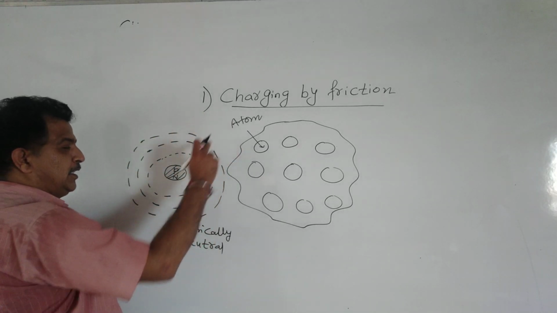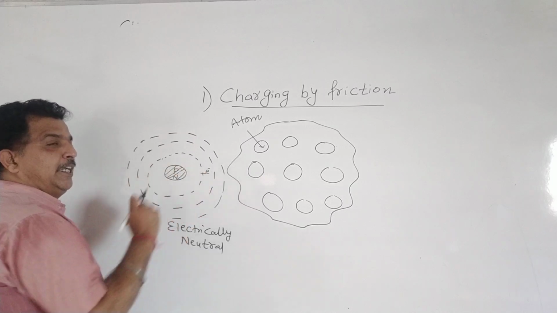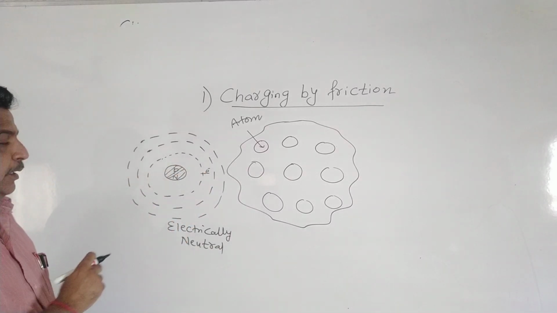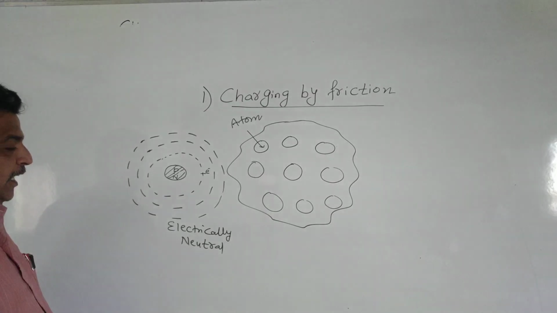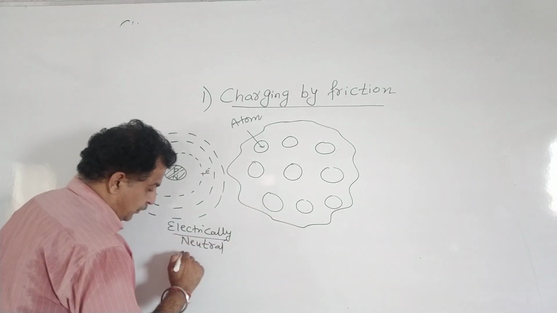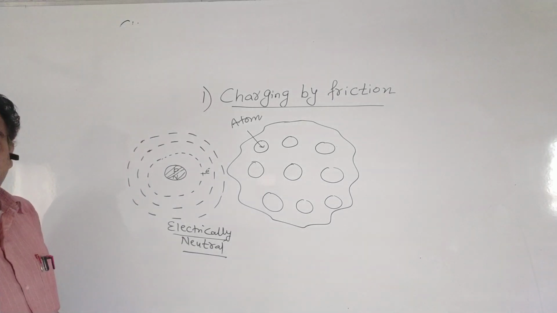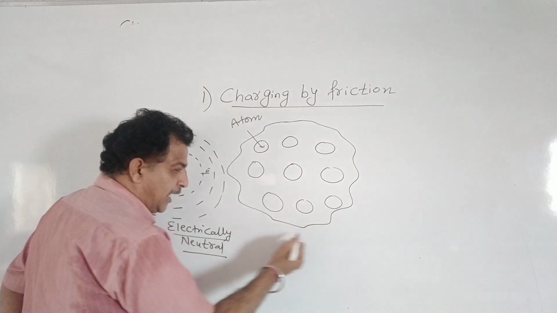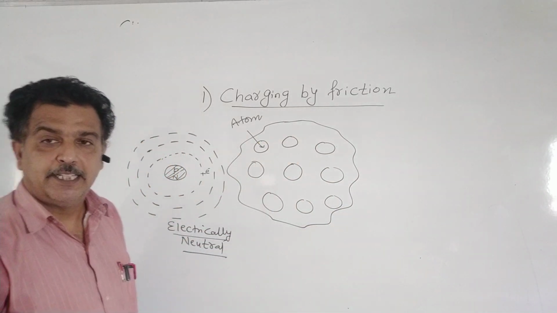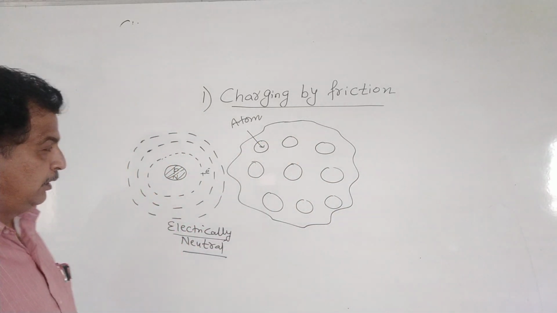So an atom does consist of charges, positive charge and negative charge, but the number of protons is equal to the number of electrons, and therefore each atom is electrically neutral. And if each atom is electrically neutral, the entire substance is electrically neutral.